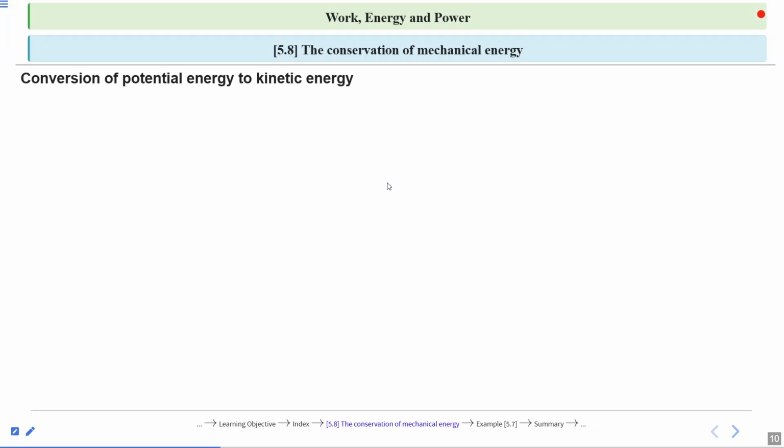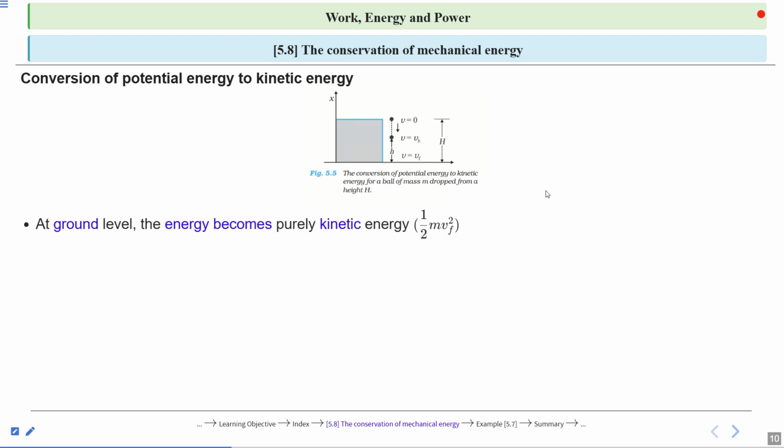Now at ground level, the energy becomes purely kinetic energy. Why? Why does the energy become purely kinetic energy?